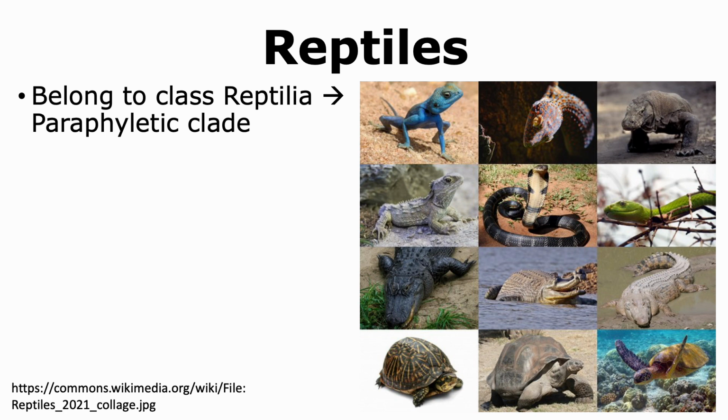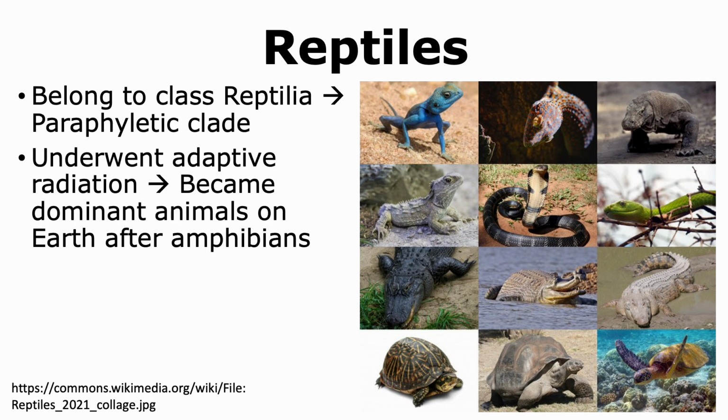which belong to the class Reptilia, which is a paraphyletic clade. This is because it does not include birds, even though they evolved from the same ancestor. Reptiles were more terrestrial than amphibians and hence underwent adaptive radiation because they had more ecological niches available to them. They became the dominant animals on Earth after the amphibians due to this rapid adaptive radiation.